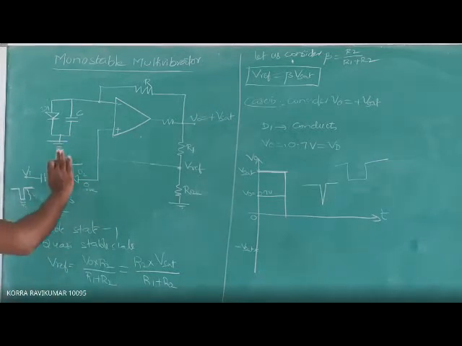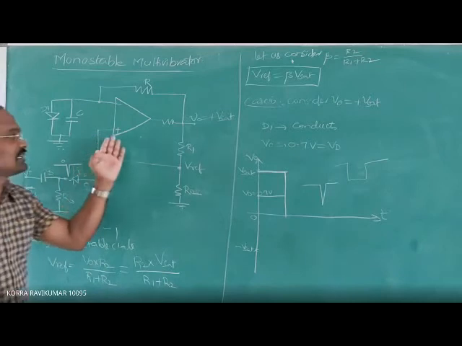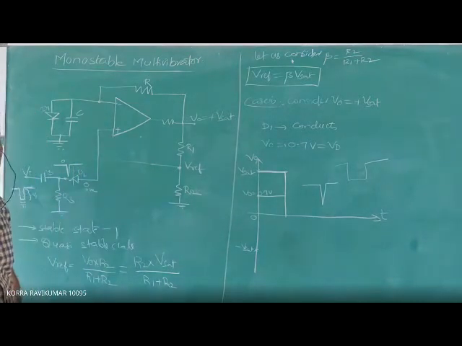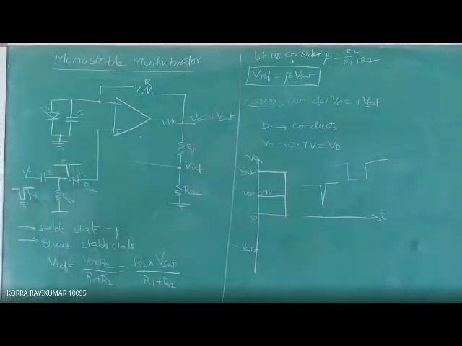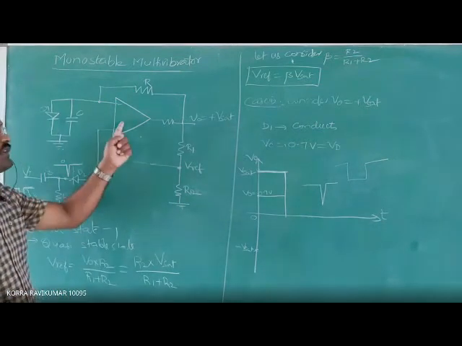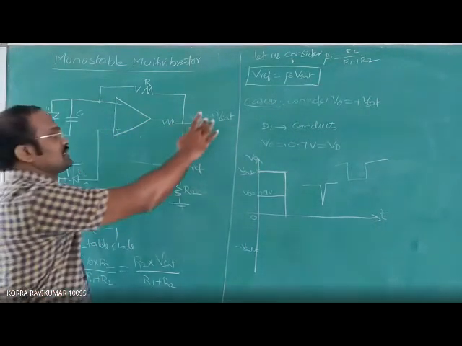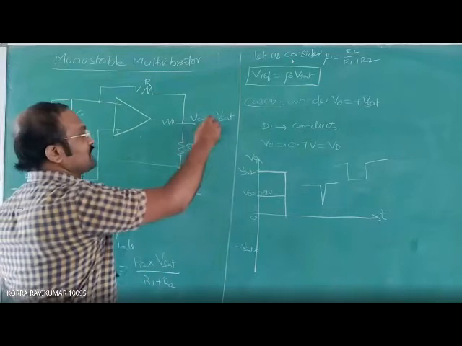So the same negative spike will be applied as an input to the 741 at the non-inverting terminal. If you apply the negative spike as the input to the 741 op amp, the signal gets amplified by this amplifier and it produces the output as V0 equals minus Vsat.